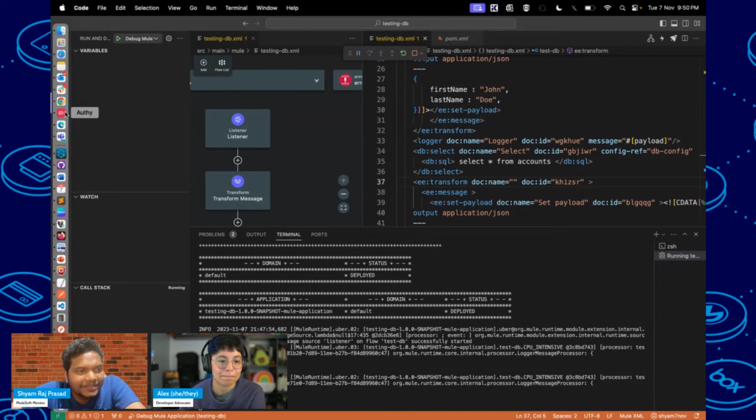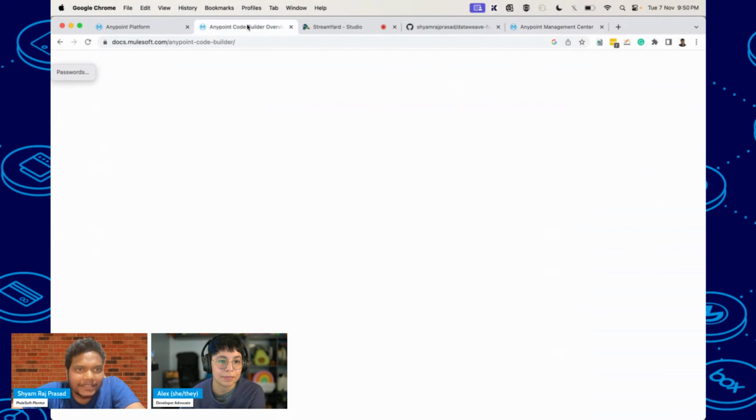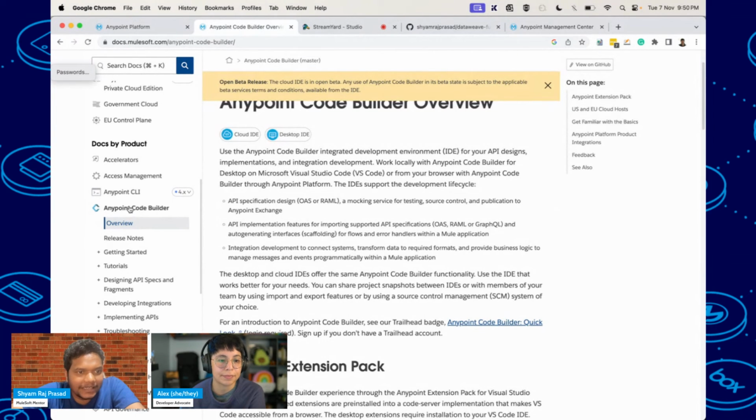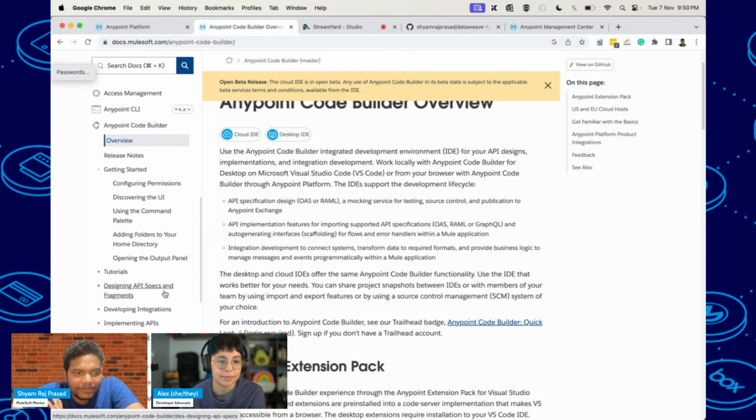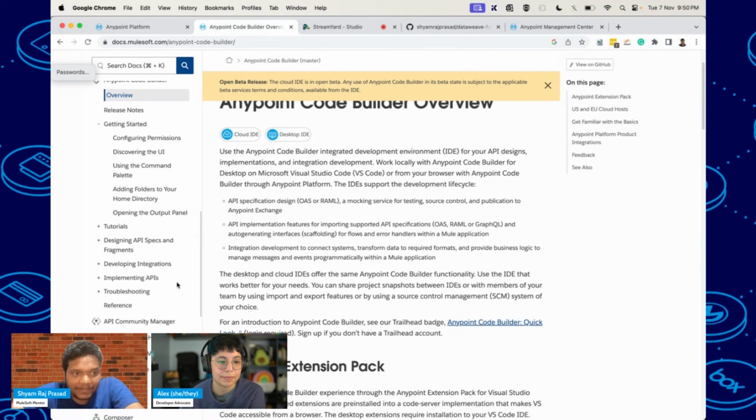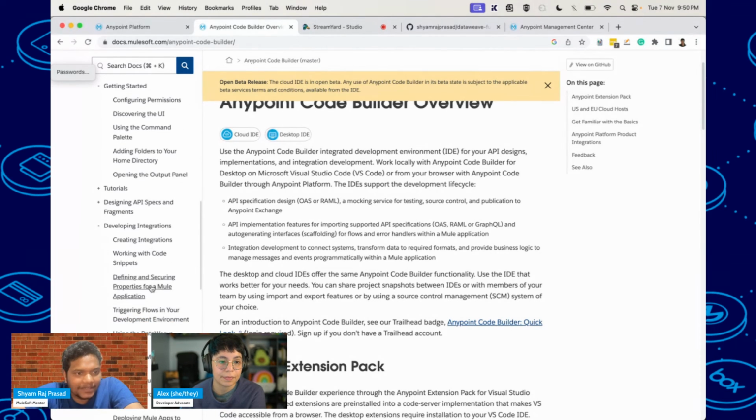And for other details, I think you can find more in the MuleSoft documentation also. So here you can see Anypoint Code Builder. You can go there, check everything. You will find everything which I have covered, all the things here. So basically I have covered creating integrations.